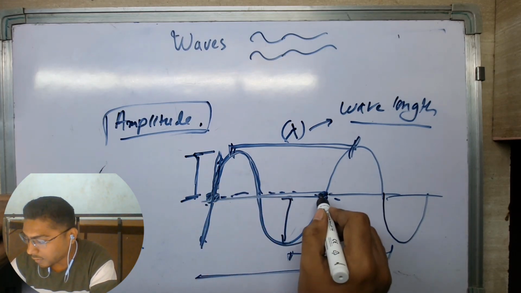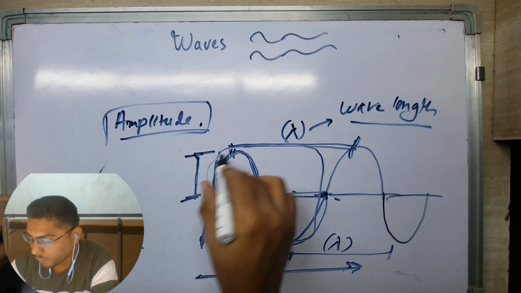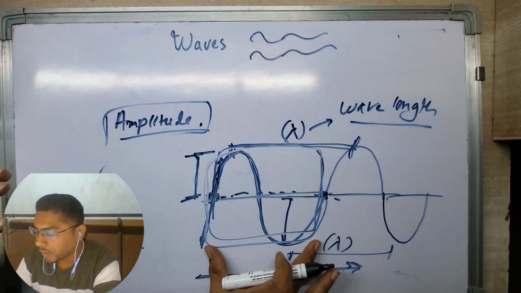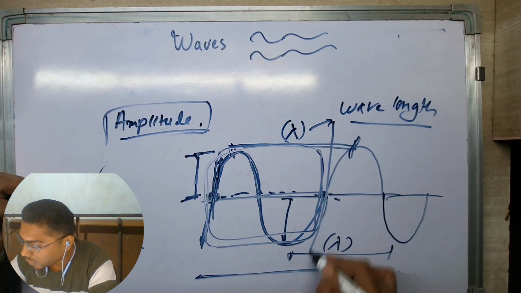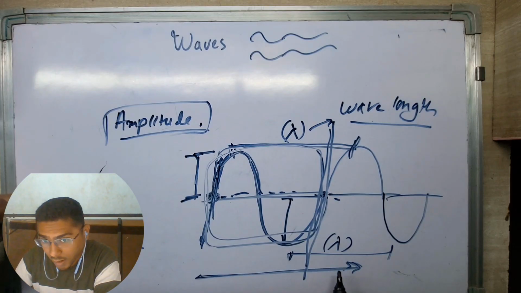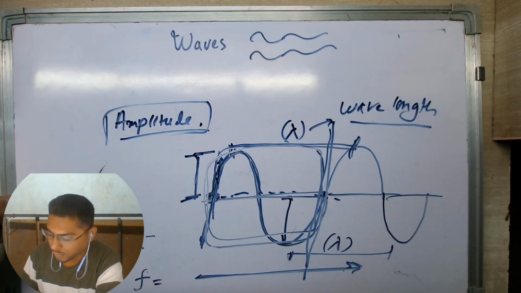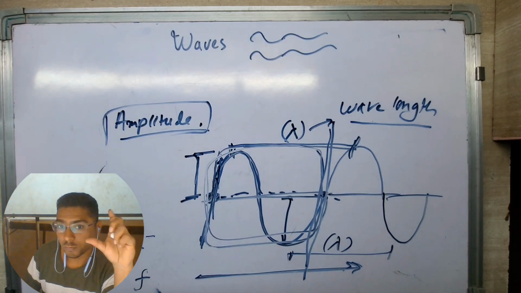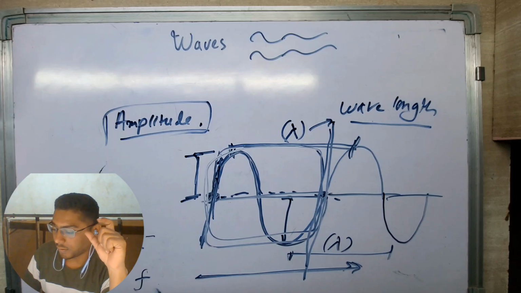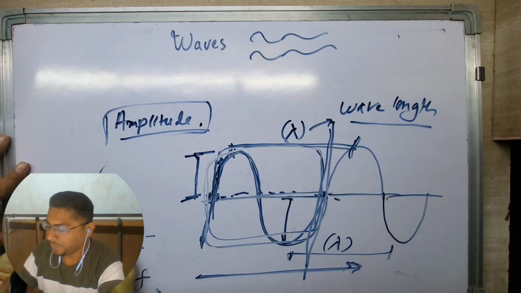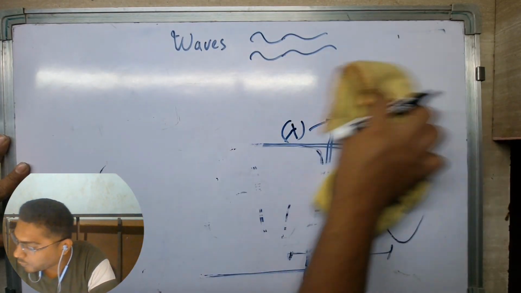So this is one cycle, and this one cycle is called one wave. So how many of these waves are passing through a point or a plane in unit time? That is called frequency. It is denoted by f. Alright, so this is frequency. So now we have defined a few quantities for our wave. Now let's just move forward.